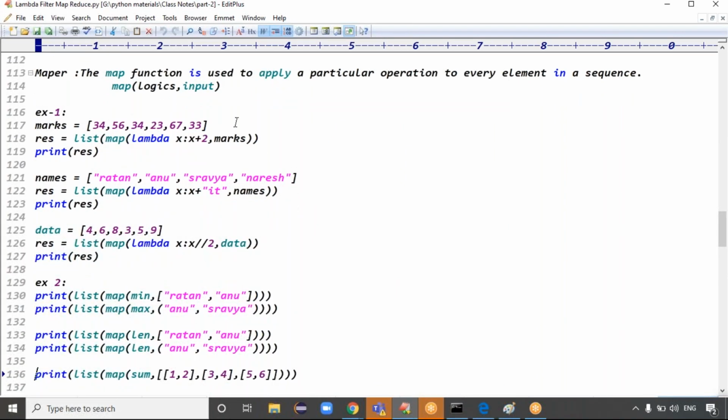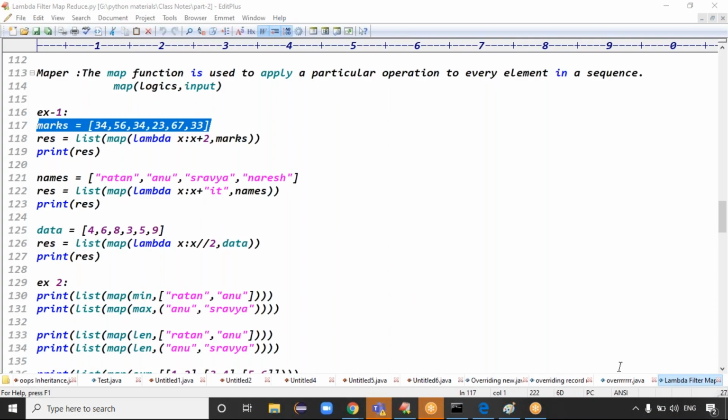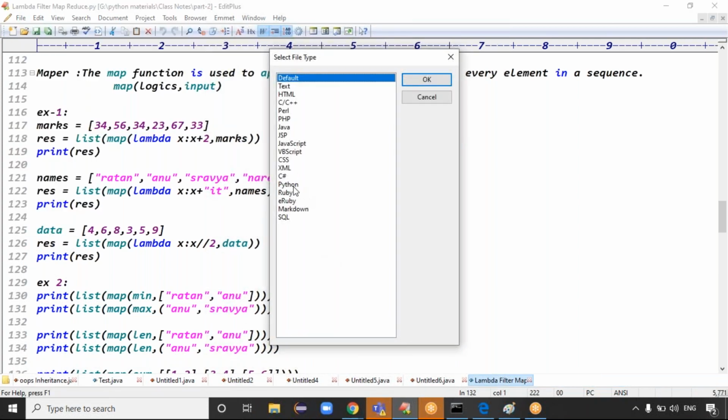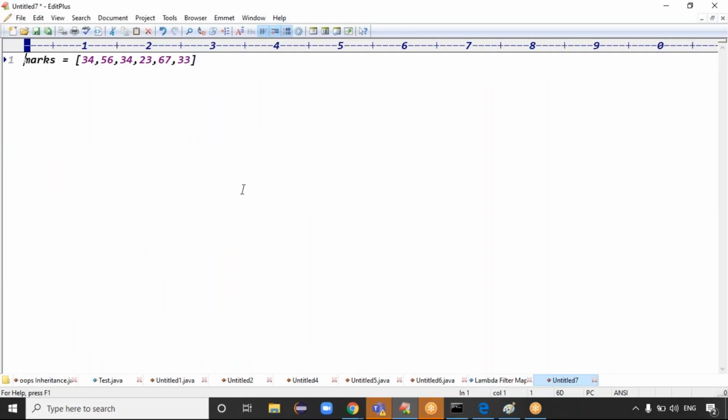If you take the mappers, here I have the marks. Assume this is a list of student marks: 34, 56, 34, 23, 67, and 33.